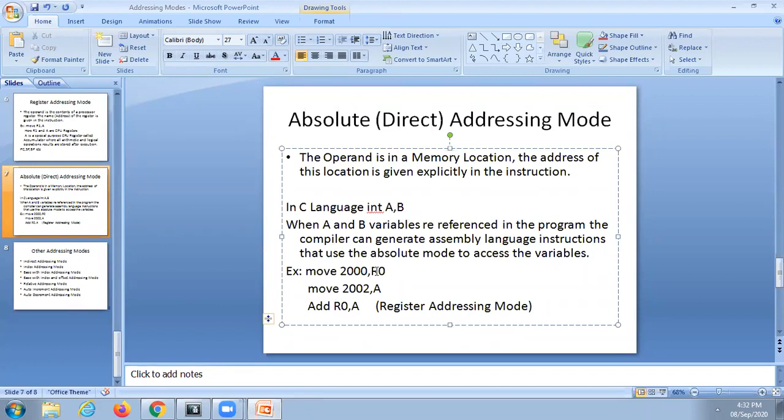One operand must be a memory operand. Another operand will be a register operand. Suppose here, instead of a register operand, there is immediate data. Then what does it become? One operand is a memory operand, another operand is immediate data. What type of addressing mode is it? Any one of you can tell me?